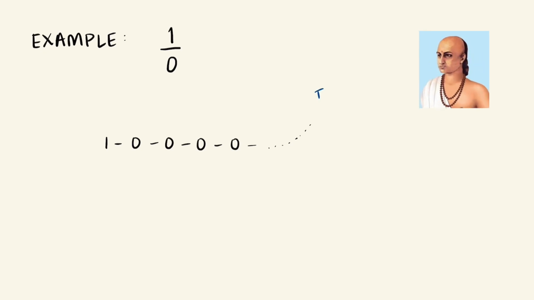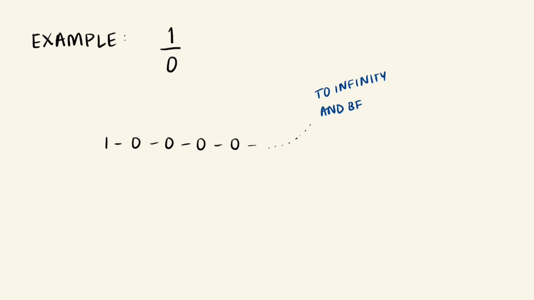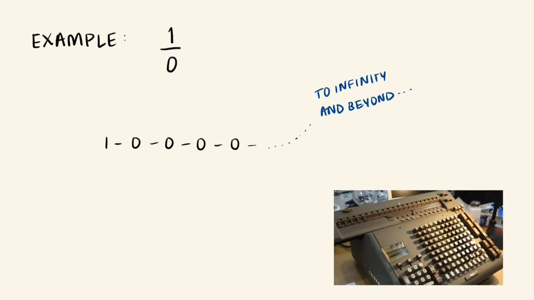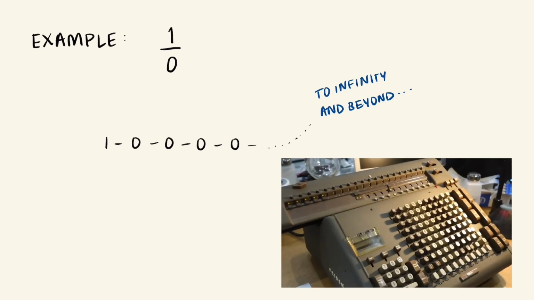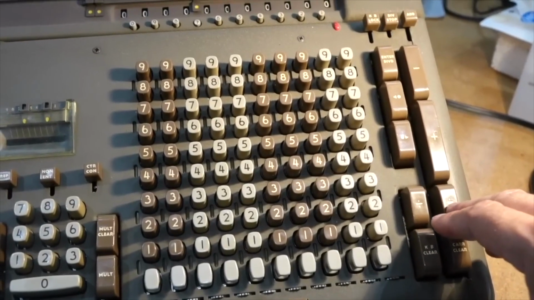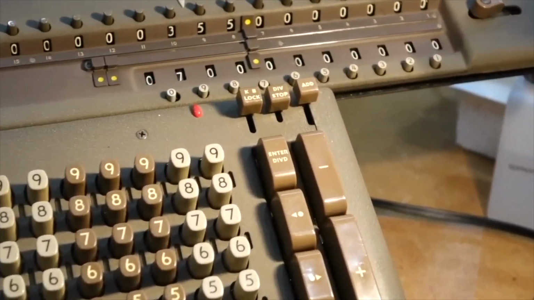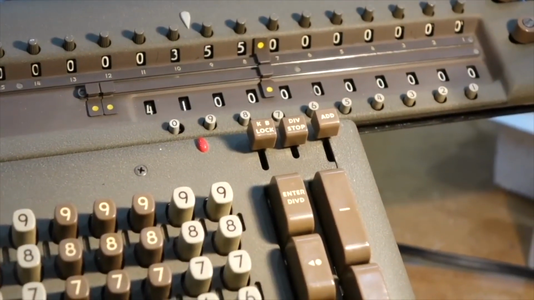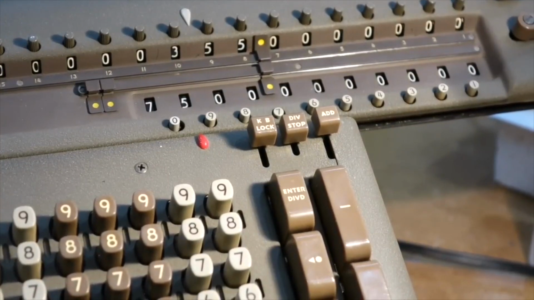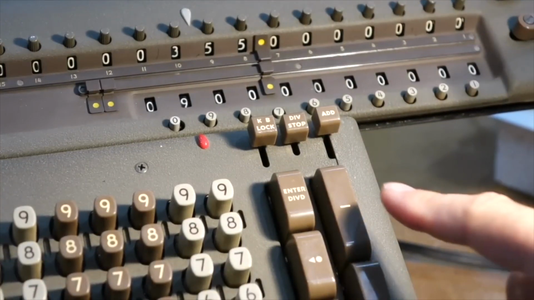In fact, it's another one of Brahmagupta's rules. Subtracting 0 from a number leaves the number unchanged. So we can just keep on doing this and we're never going to reach a point where we have nothing left. In fact, old mechanical calculators used to calculate division using the same repeated subtraction method we just discussed. Here's a video of someone trying to divide by 0, and we can see that the calculator just gets stuck in a self-destroying loop of subtracting 0 and counting the number of times it did that, until eventually it had to be forced to stop.